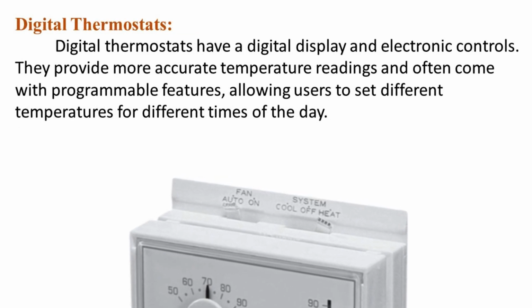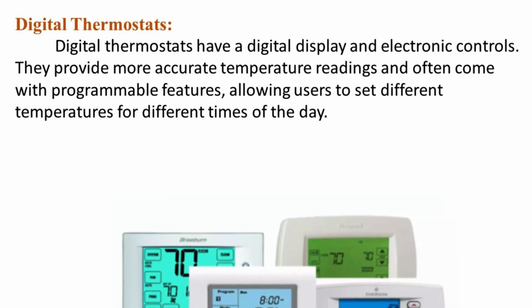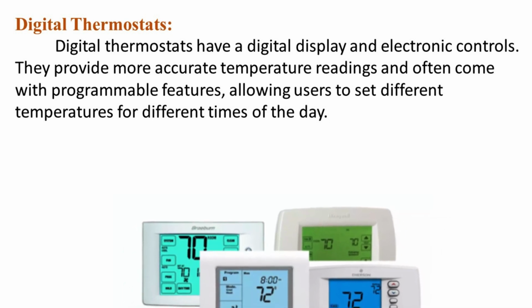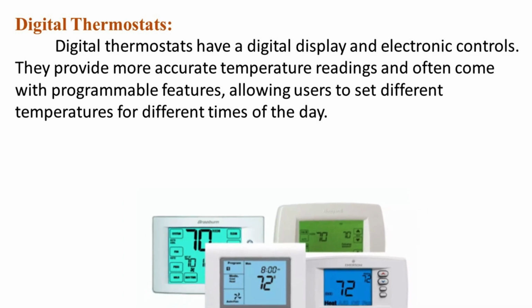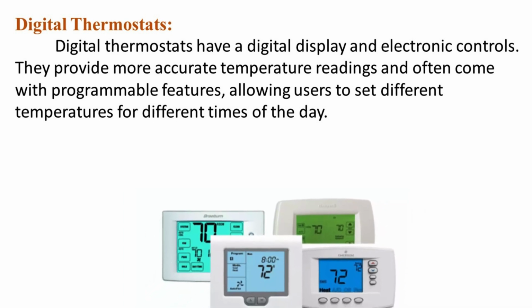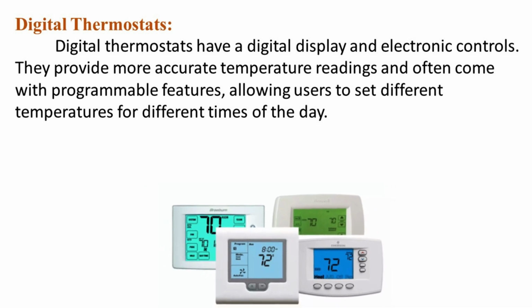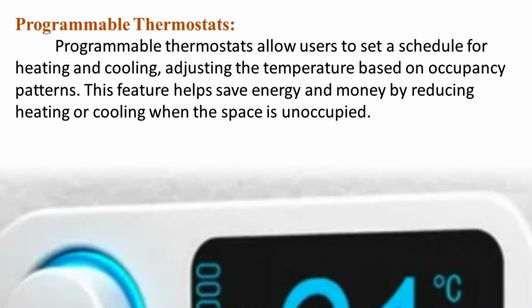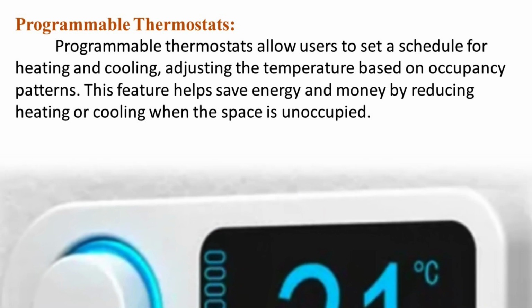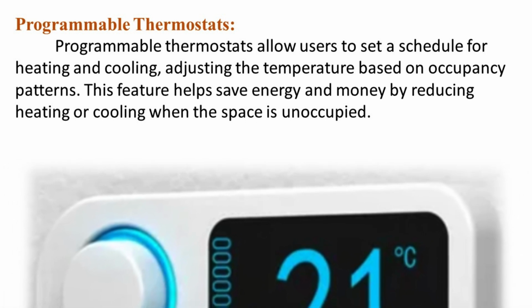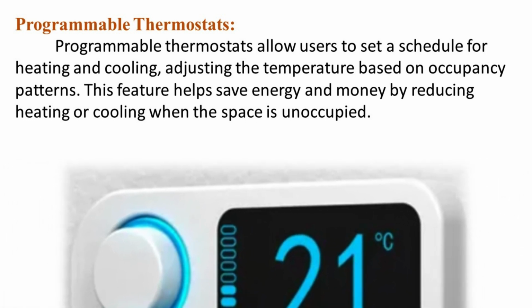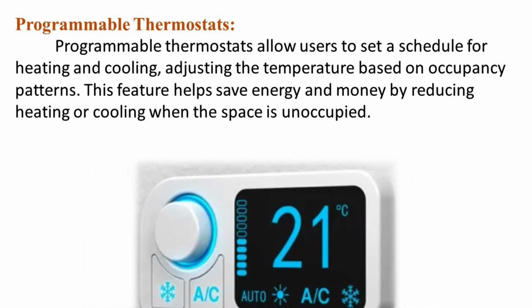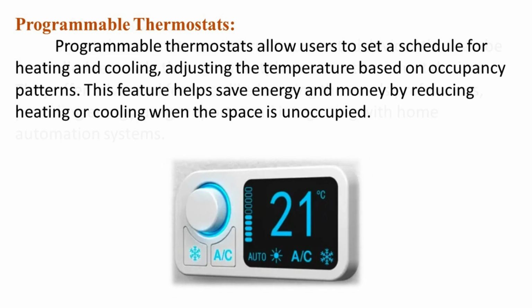Digital thermostats. Digital thermostats have a digital display and electronic controls. They provide more accurate temperature readings and often come with programmable features, allowing users to set different temperatures for different times of the day. Programmable thermostats. Programmable thermostats allow users to set a schedule for heating and cooling, adjusting the temperature based on occupancy patterns. This feature helps save energy and money by reducing heating or cooling when the space is unoccupied.